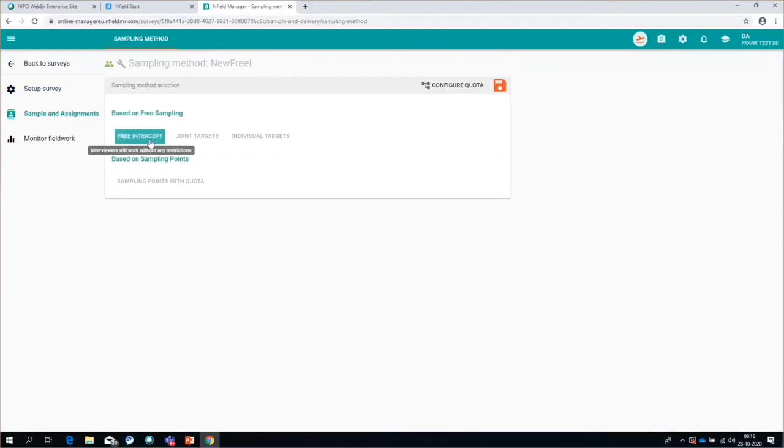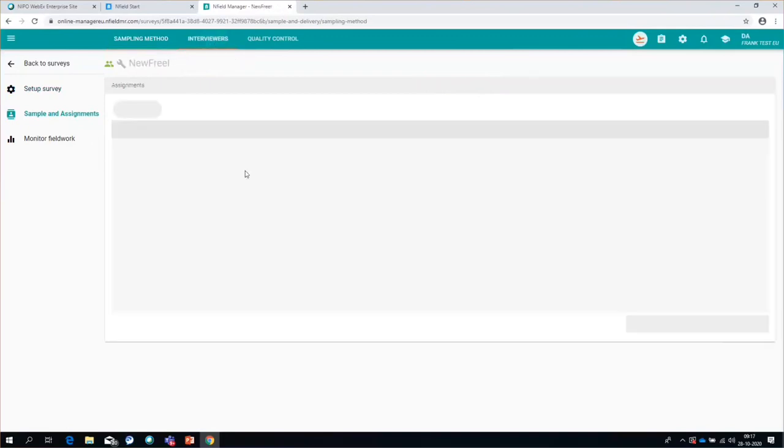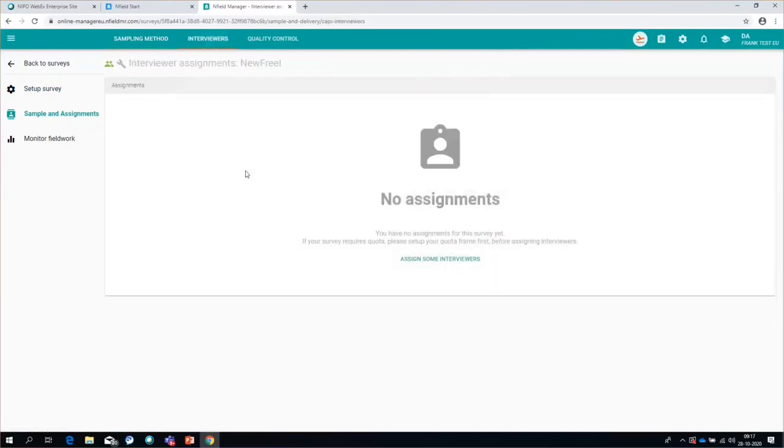Let's actually say, yeah, we want free intercept. We need to save that, and as soon as we have saved that, as soon as we have decided on our sampling type, you will see that interviewers and quality tabs appear here. And in interviewers, I can actually start making my assignments.